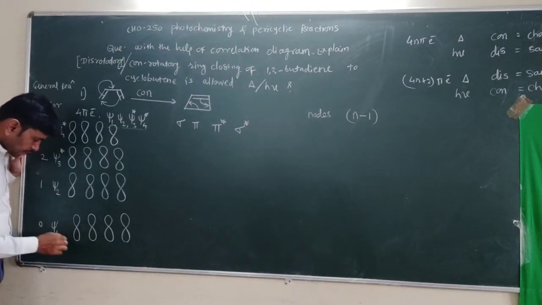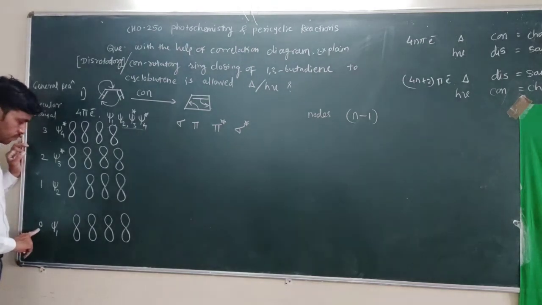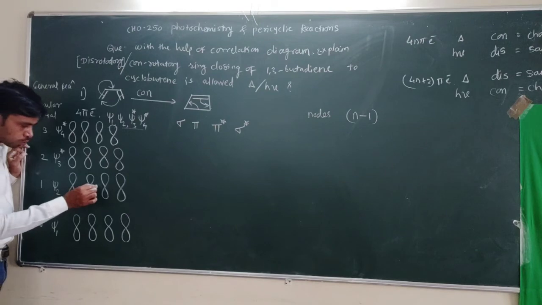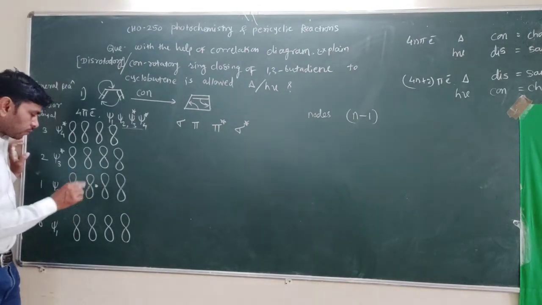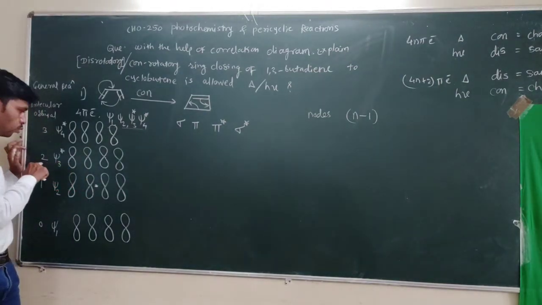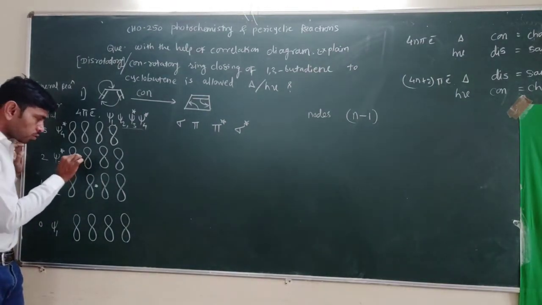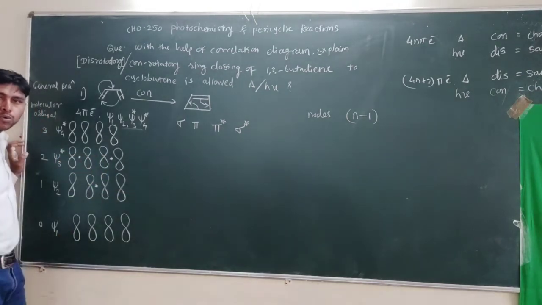Now we have to put in the number of nodes. Here 0 nodes. Here the number of nodes is 1. So put the nodes symmetrically. How can we symmetrically place 2 nodes? 1 from this side and 1 from the other side. So 2 nodes are placed symmetrically.